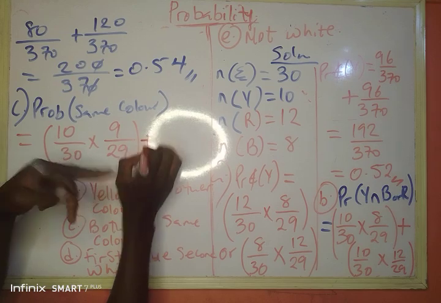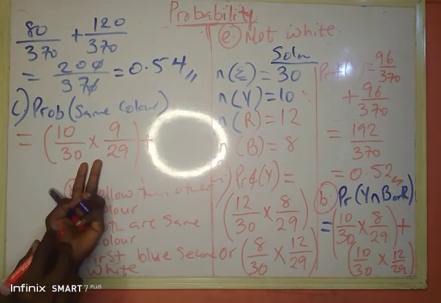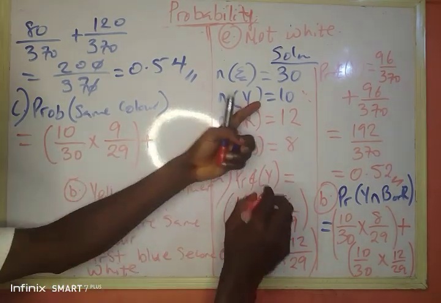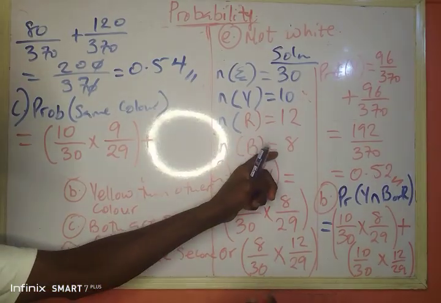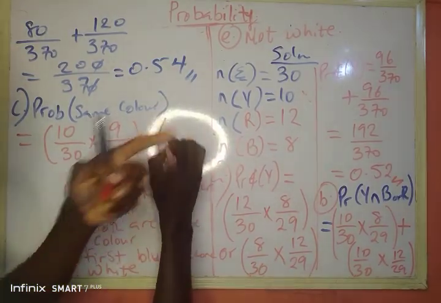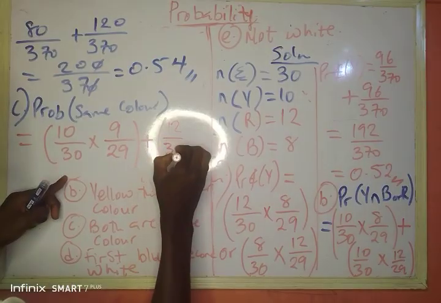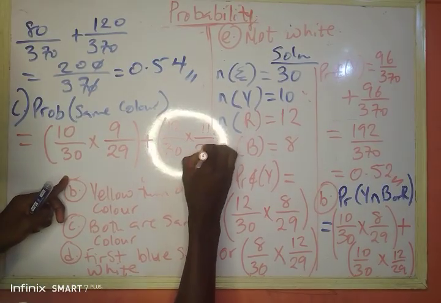Or I can either pick yellow and yellow, or I should pick red and red, or I should pick blue and blue. So if I pick red and red, what will I have? That's 12 over 30 times 11 over 29.